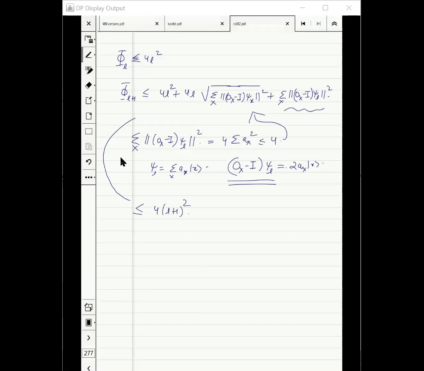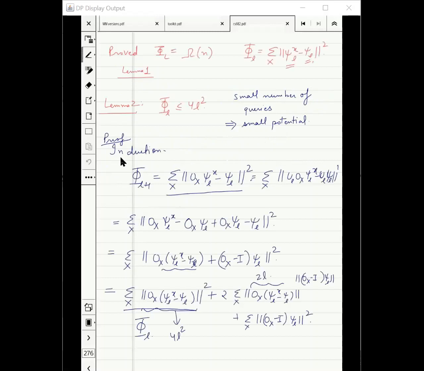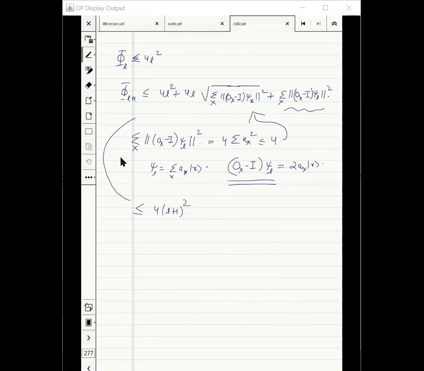Again, these are calculations, you can confirm, but the idea was that every query does not increase the distance by much. Notice, this is the important step here. The oracle puts a phase on x.